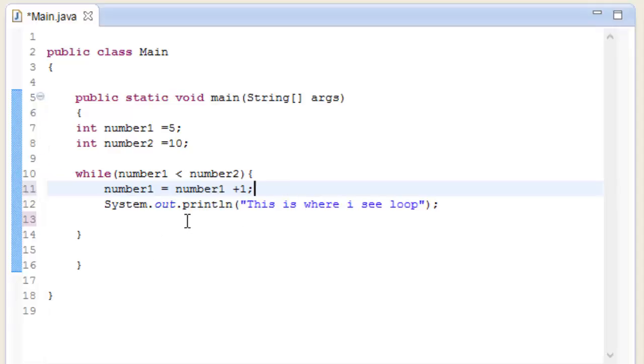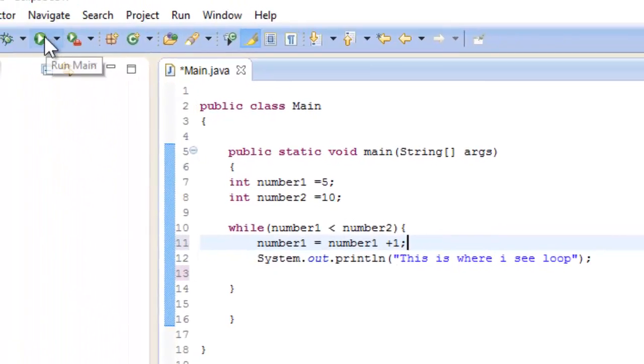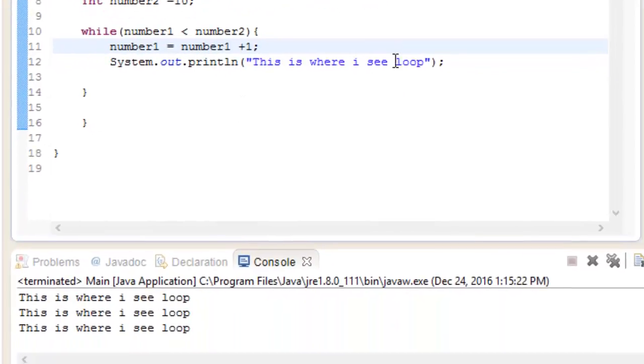Let me show you that it is going to go from top to bottom, and it will add number 1 again, and then go from start to bottom, and add number 1 again, and go on and on until it reaches number 10, because after number 10 there is no value of number 2 to it. So let me just go ahead and play that out.